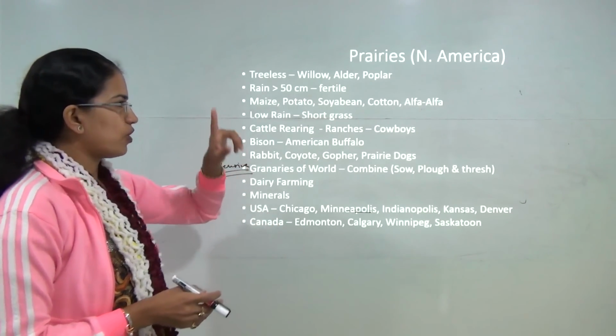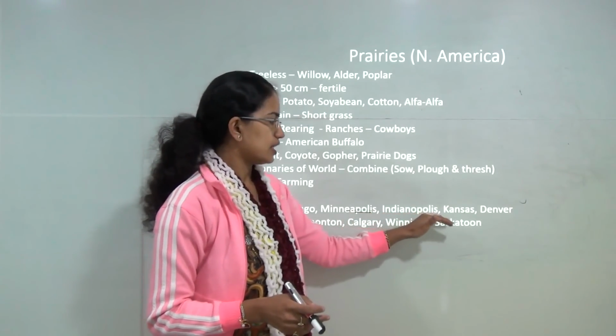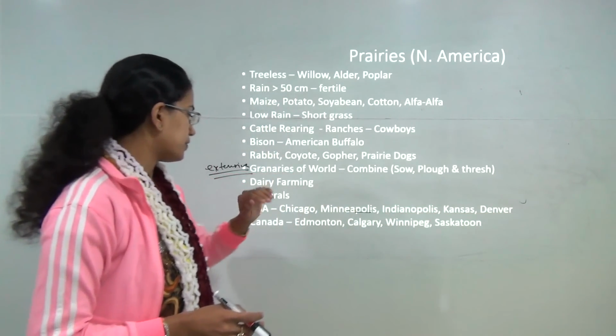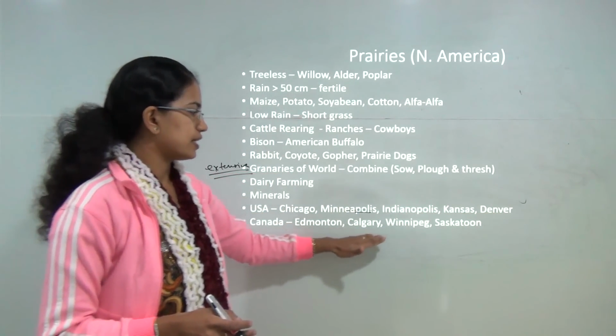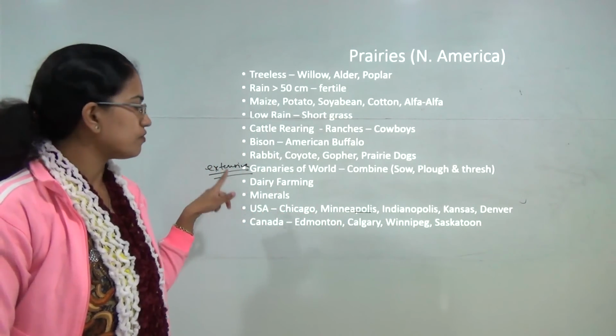Common cities that fall under the prairies region in the United States are Chicago, Minneapolis, Indianapolis, Kansas and Denver in Colorado. In Canada, you have Edmonton, Calgary, Winnipeg and Saskatoon that are found in the regions of prairies.